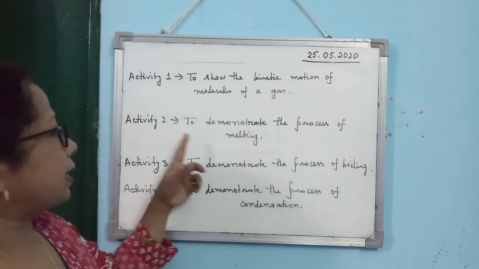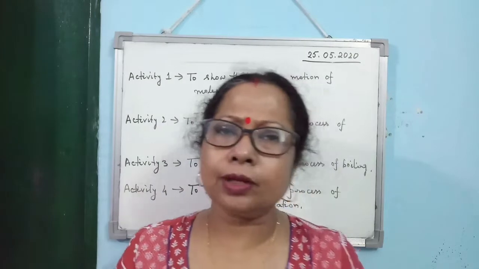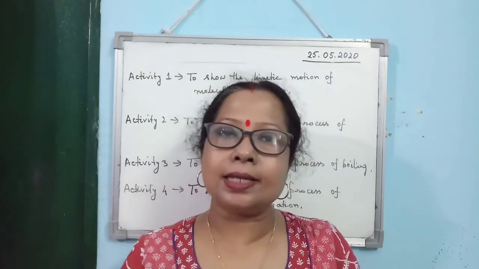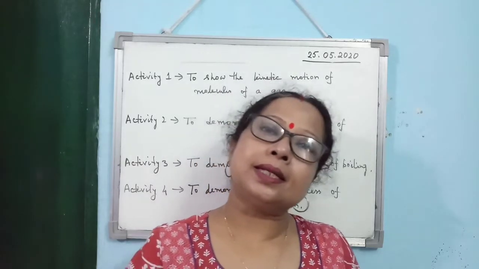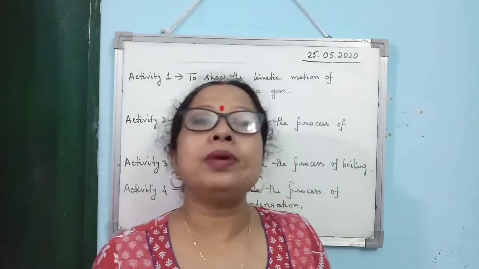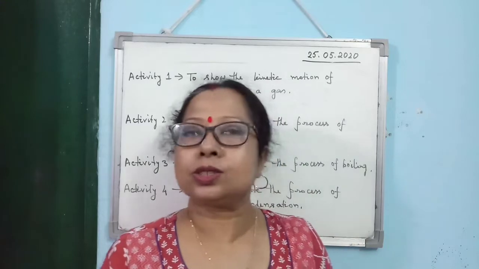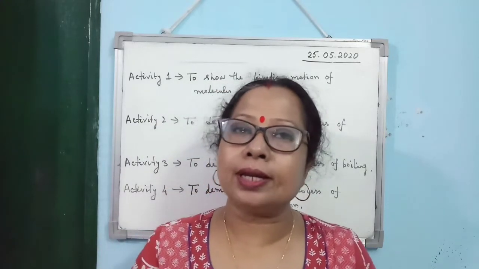Then the second activity, to demonstrate the process of melting. Very easy one. You just take some crushed ice. Means ice you take, crush it, you take it in a bowl and then insert a thermometer within the crushed ice. Then you will see the thermometer will show you the temperature 0 degrees Celsius. So the temperature of the ice is 0 degrees Celsius.